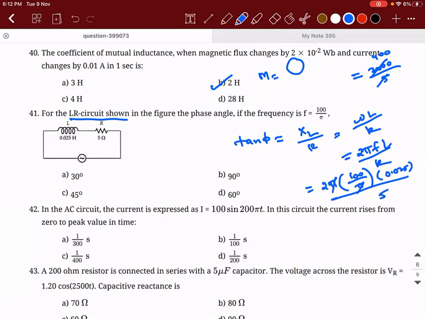This and this will get cancelled. 200 into 0.025 divided by 5. So 2 zeros gone, so 2 into 2.5 divided by 5. This will be 0.5. 0.5 into 2 is 1. So tan theta is equal to 1. Theta is 45 degrees.